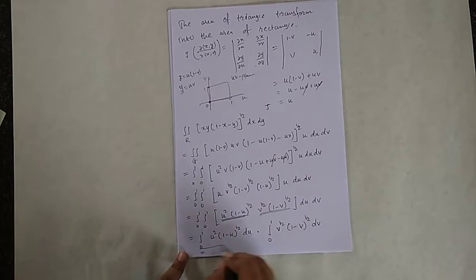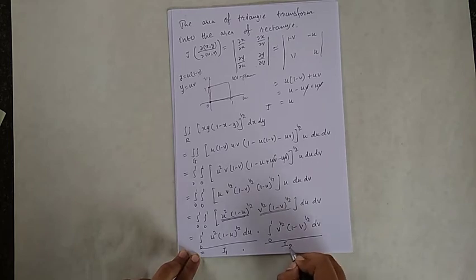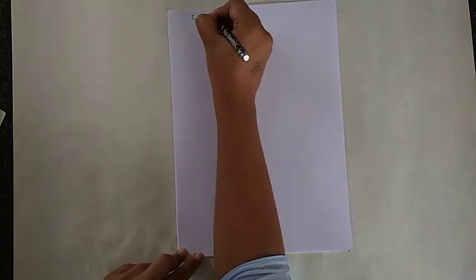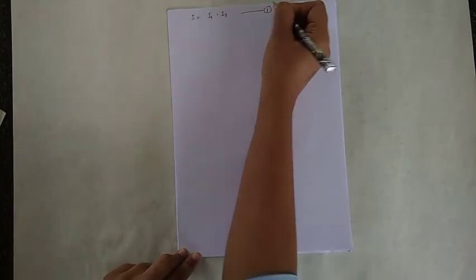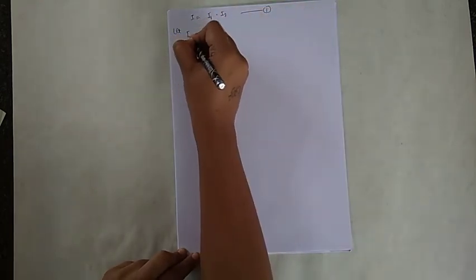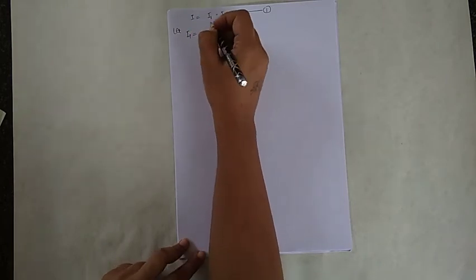Suppose this integration I call I1 and this integration I call I2. So I is equal to I1 into I2. Call it equation 1.